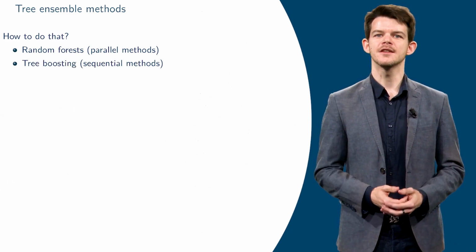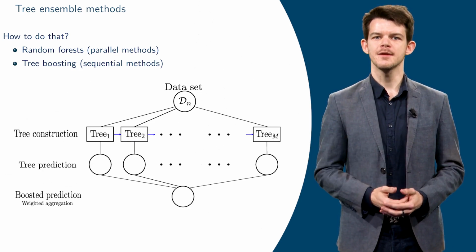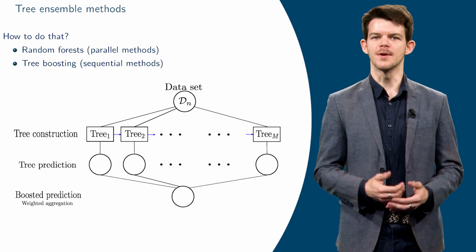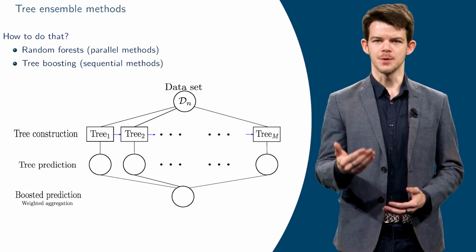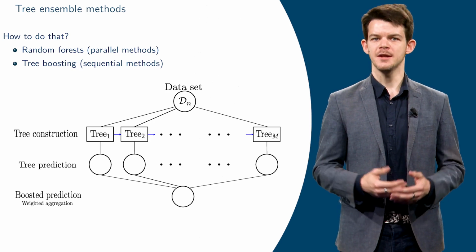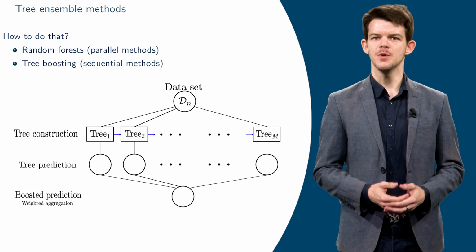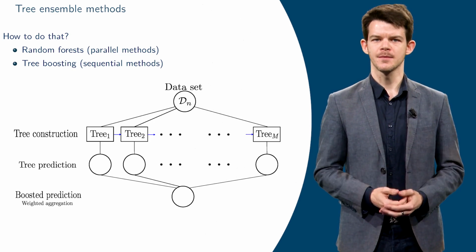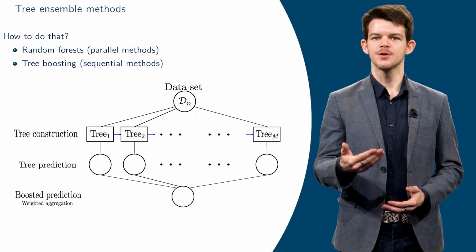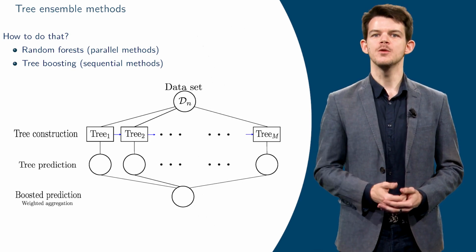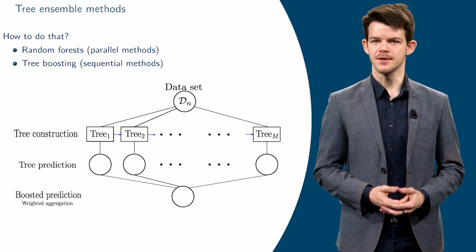Tree boosting is the second class of tree-based ensemble methods. The structure of such boosting methods is different from that of random forests. Based on the dataset, we first build a tree. Based on the predictive performance of this tree, we then build a second tree to improve the performance of the first. We will then build a third tree to improve the aggregation of the first two trees, and so on, until we obtain an aggregated predictor containing a pre-specified number of trees.